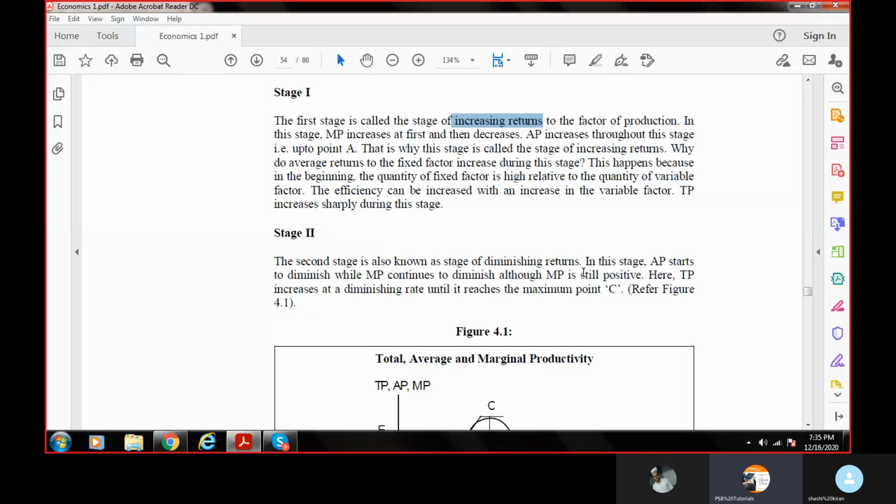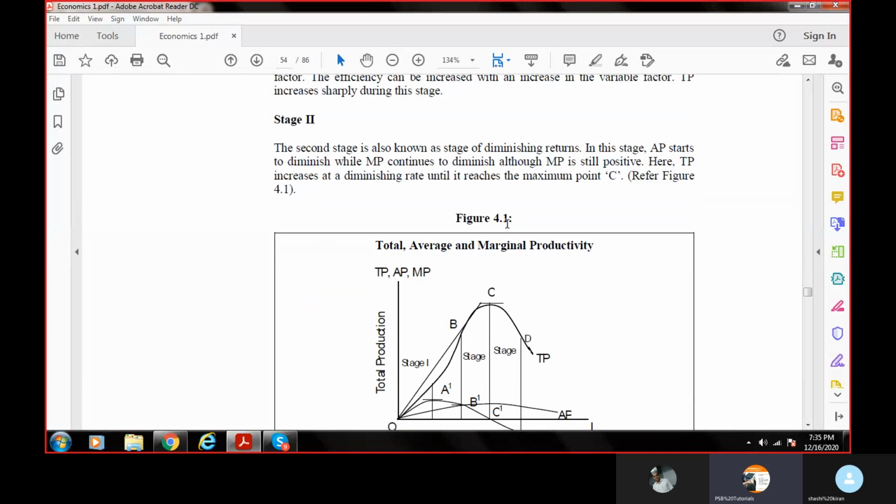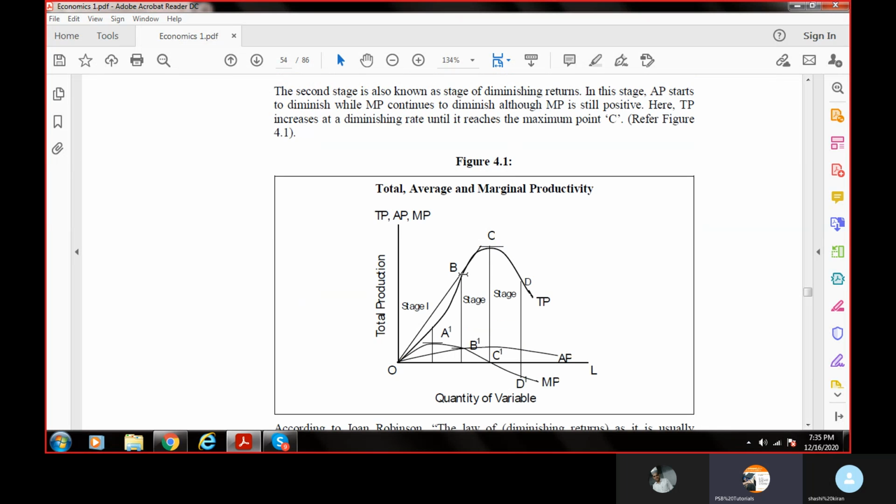Then in the second stage, which is called the stage of diminishing return, once we reach the second stage, I'm not getting that much amount of return. The return is not very high, though the consumers are coming. Here the consumers, maybe it has reached between 15 to 20.